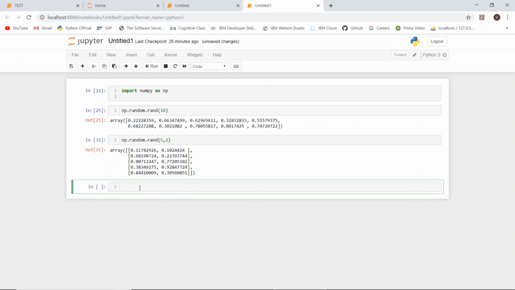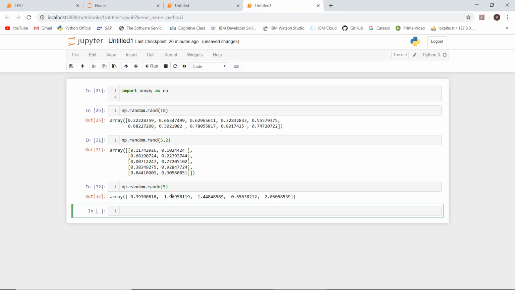Okay, then next moving forward, the next method is randn, that means normally distributed random numbers. Say if you give 5, it has given 0, and it will go into the value below 0 also.